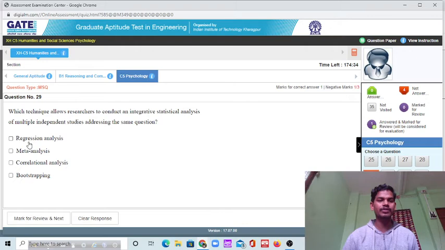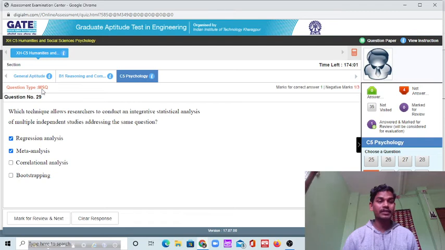These are some options: regression analysis, meta-analysis, correlation analysis, bootstrapping. So, integrative statistical analysis of multiple independent studies. Suppose this is the answer, meta-analysis or correlation. Look, multiple options. This is an MSQ type question. You have to be careful.